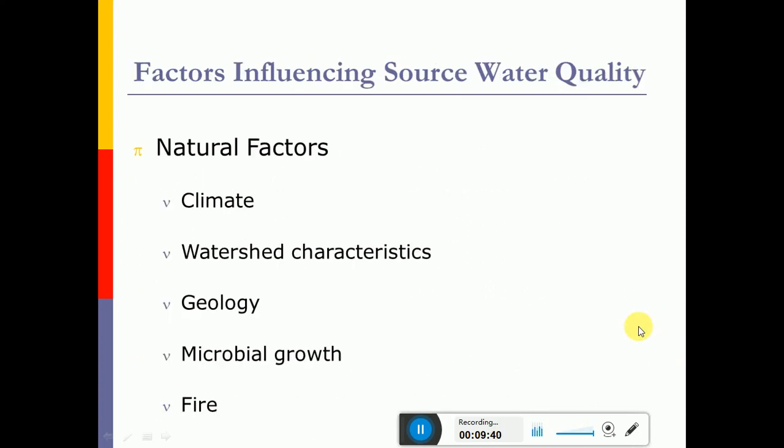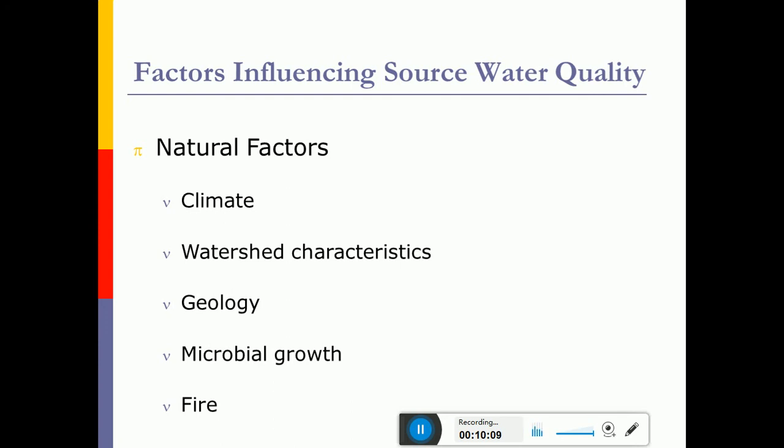So what are the factors which influence the source water quality? There are natural factors like climate, watershed characteristics, geology, microbial growth and forest fires. So these are the natural factors. Climate depends, like if there is a monsoon season, or a tropical cold region, or an extremely hot region, so the water quality parameters will differ based on the climatological factors.